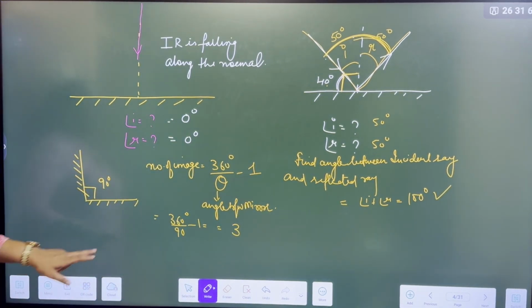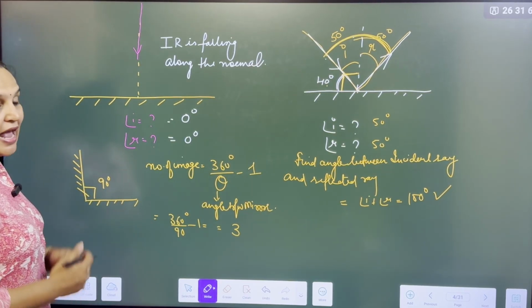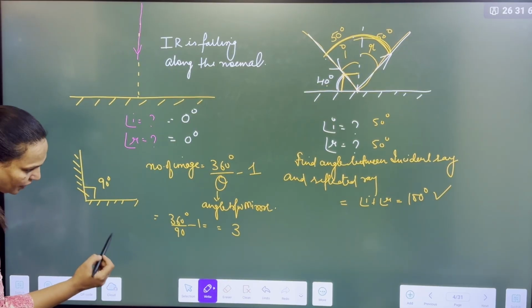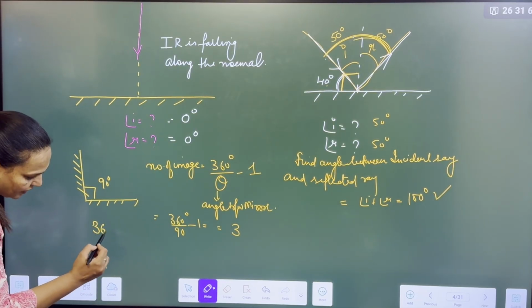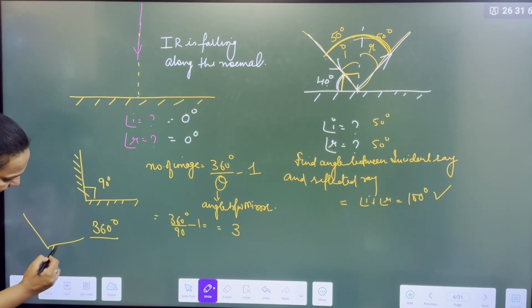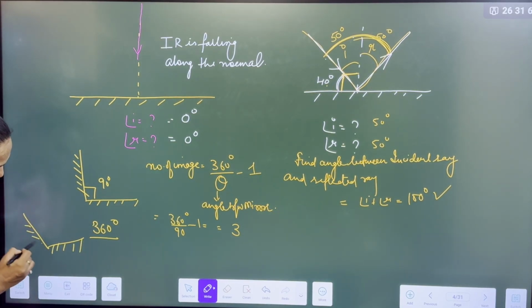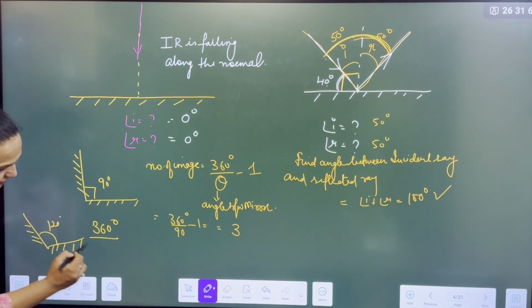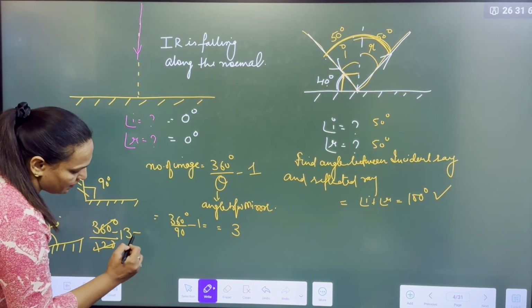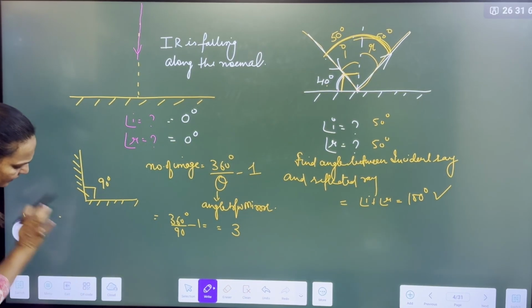As the angle keeps on increasing, the number of images will decrease. If I have kept mirrors at 120 degree angle, how many images will form?